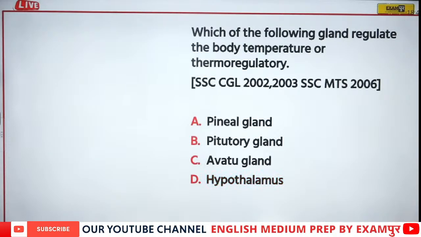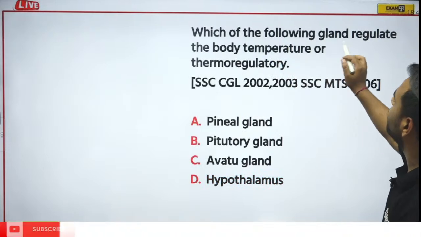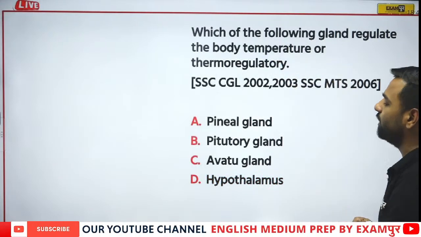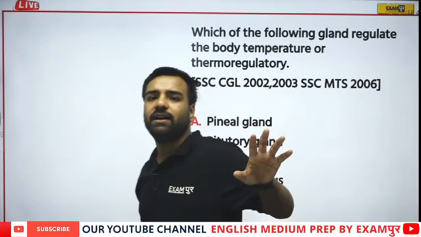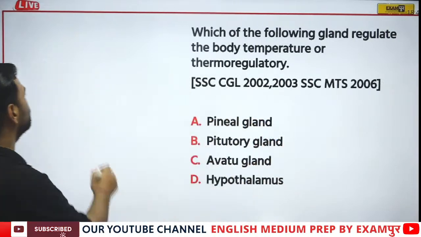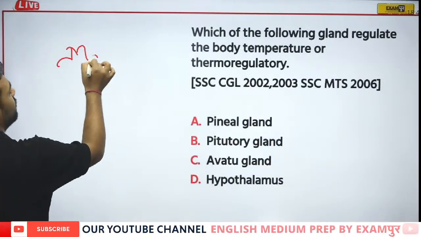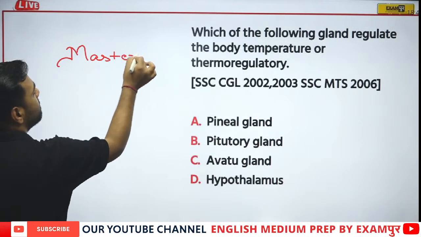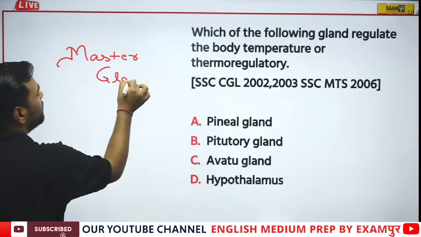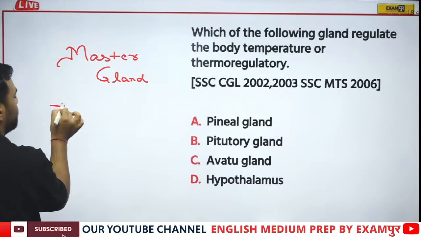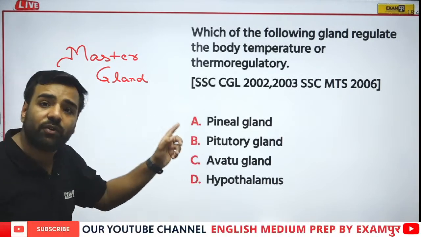Next is, if someone asks you which of the following gland regulates the body temperature or thermoregulatory. So we were discussing several glands, isn't it? One of the glands was known as the master gland. Now which one is the master gland? The master gland is actually your pituitary gland, correct?